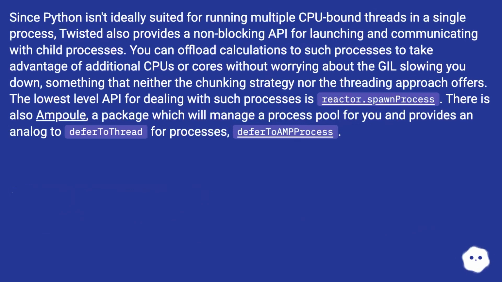Since Python isn't ideally suited for running multiple CPU-bound threads in a single process, Twisted also provides a non-blocking API for launching and communicating with child processes. You can offload calculations to such processes to take advantage of additional CPUs or cores without worrying about the GIL slowing you down, something that neither the chunking strategy nor the threading approach offers. The lowest level API for dealing with such processes is reactor.spawnProcess. There is also ampoule, a package which will manage a process pool for you and provides an analog to deferToThread for processes, deferToAMPProcess.